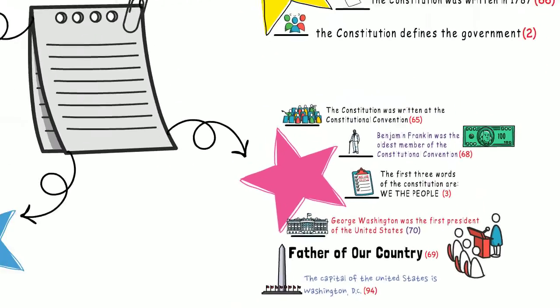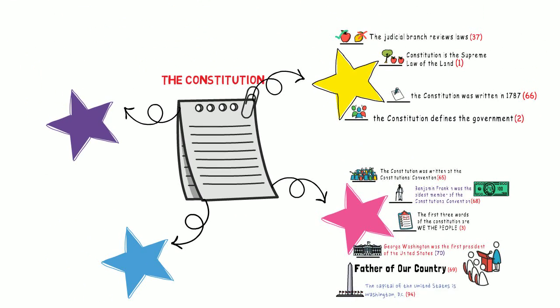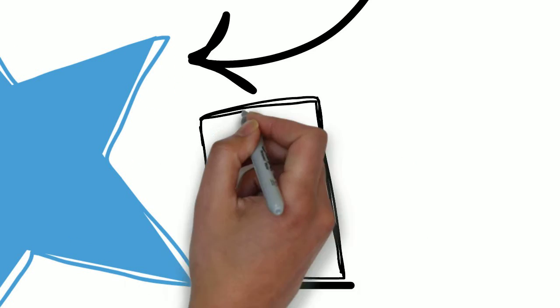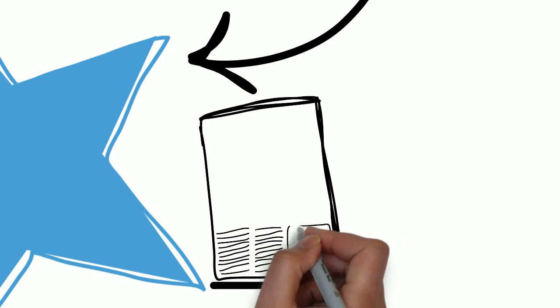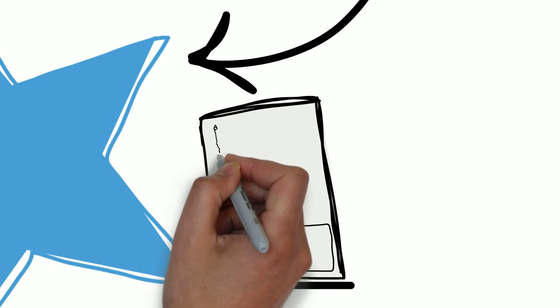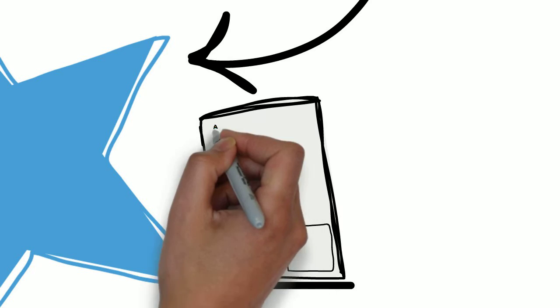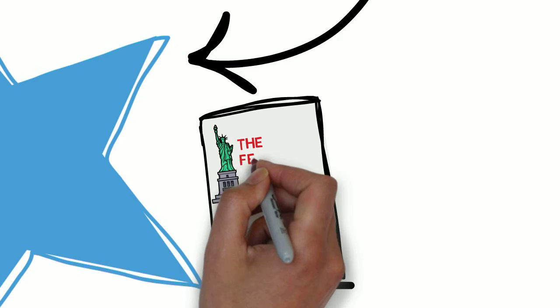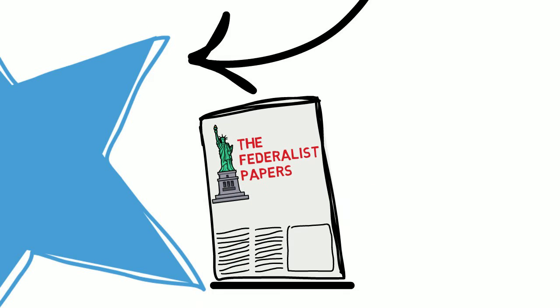In 1787, the state of New York was not sure if they wanted to support the Constitution of the United States. Then 3 people who supported the Constitution began writing letters to many newspapers in the state of New York. These people were explaining why the state of New York should support the Constitution. The letters were called the Federalist Papers.